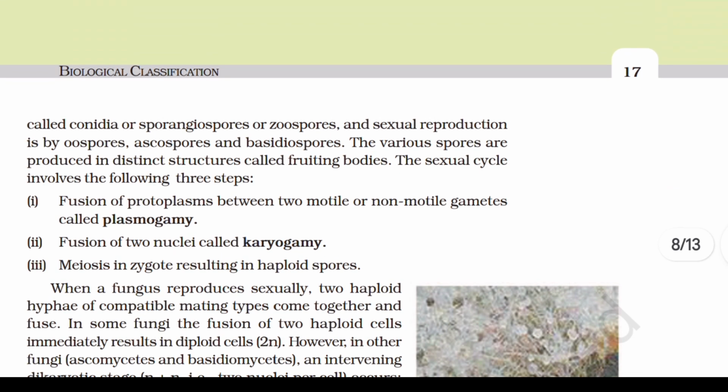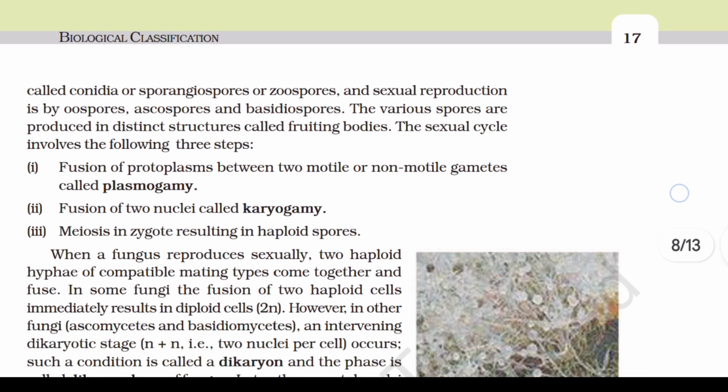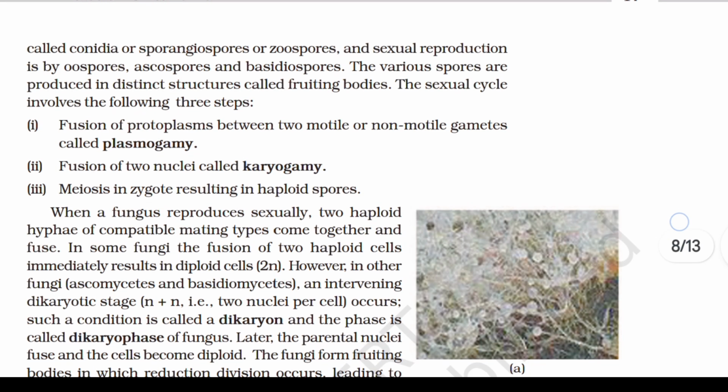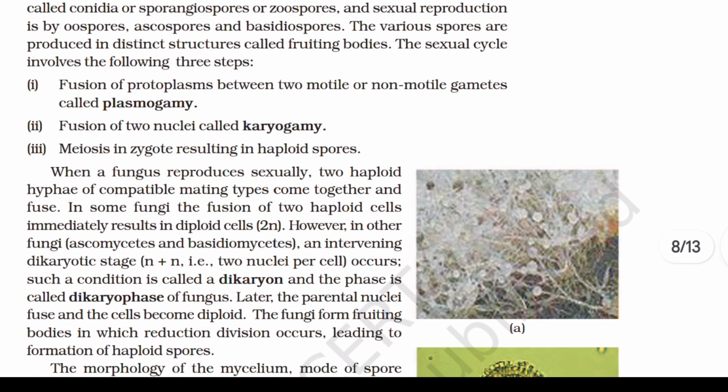The sexual cycle involves the following three steps. Number one, fusion of protoplasms between two motile or non-motile gametes called plasmogamy. Number two, fusion of two nuclei called karyogamy. Number three, meiosis in zygote resulting in haploid spores.